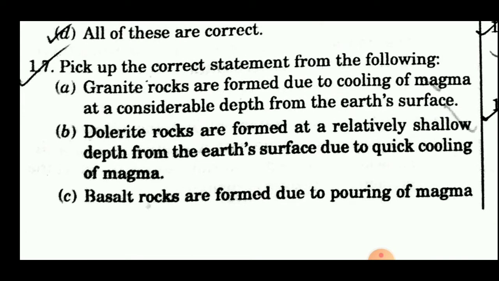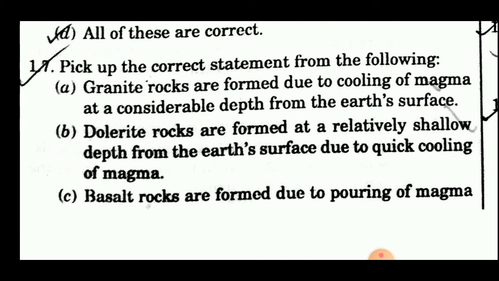Seventh question is, pick up the correct statement from the following. Statement 1 is, granite rocks are formed due to cooling of magma at a considerable depth from the earth's surface. Second is, dolerite rocks are formed at a relatively shallow depth from the earth's surface due to quick cooling of magma.